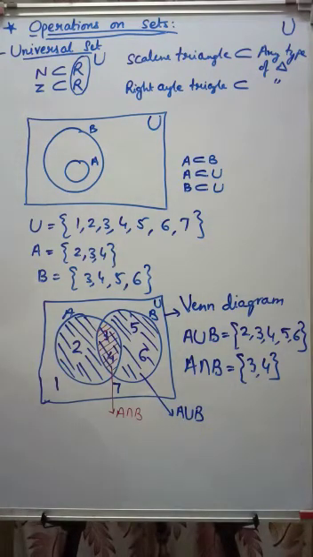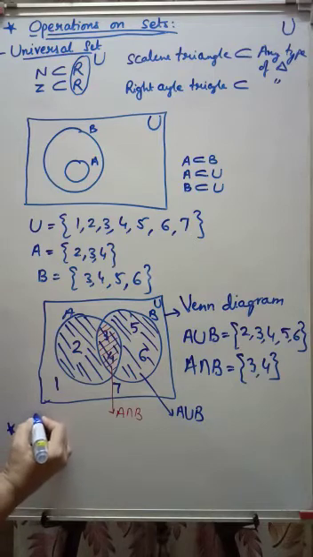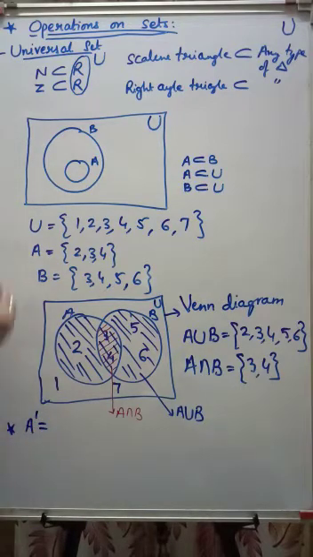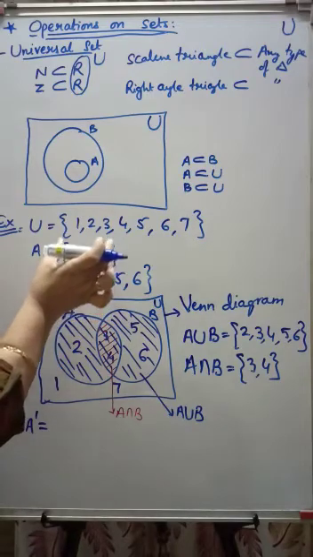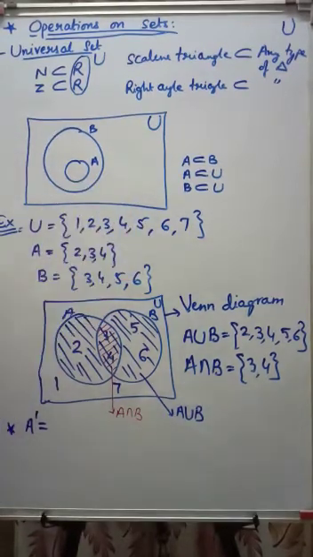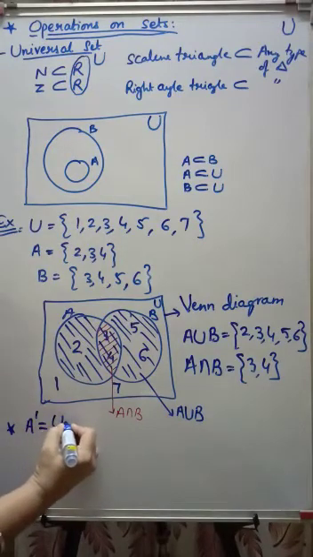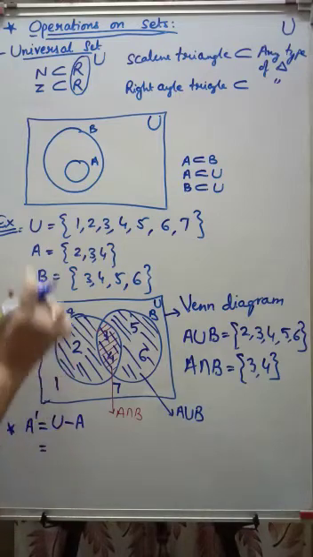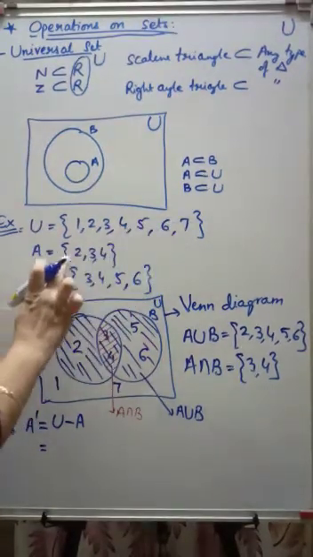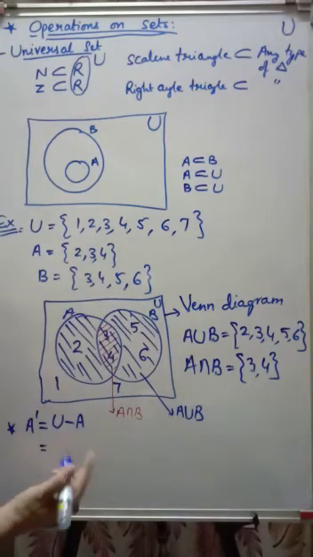Now what is A complement? There is something new which I am going to teach you, is A complement, from this example only. What is A complement? It is the elements which are in U but not in A. So it is nothing but U minus A. What is U? It is 1, 2, 3, 4, 5, 6, 7. What is A? It is 2, 3, 4. So what is U minus A?